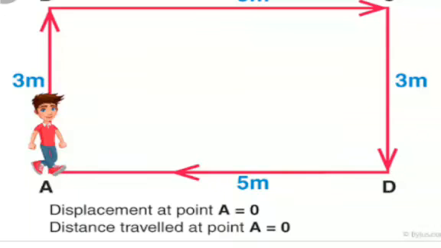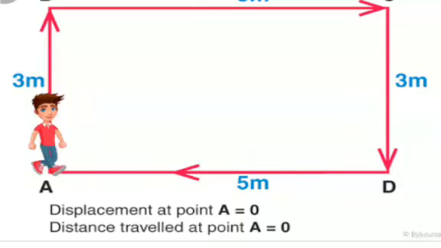So how much is the displacement? It is the shortest distance between initial and final position. The boy reached the same position where he started from. So the displacement is 0. Now if the person moves in the same direction in a straight line, distance and displacement become equal. If he turns back and travels, then distance and displacement become unequal.